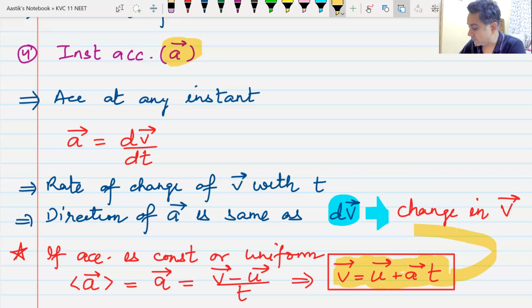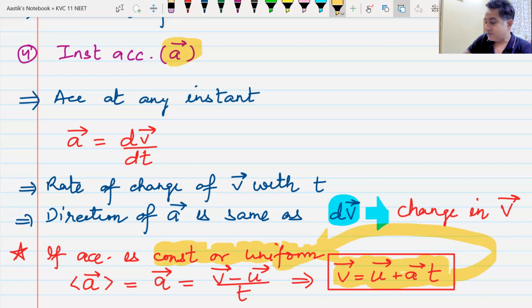It is only valid when acceleration is uniform. Do we understand this?